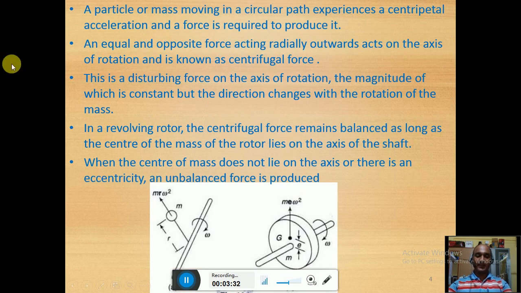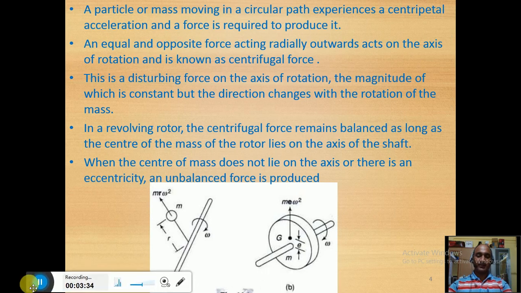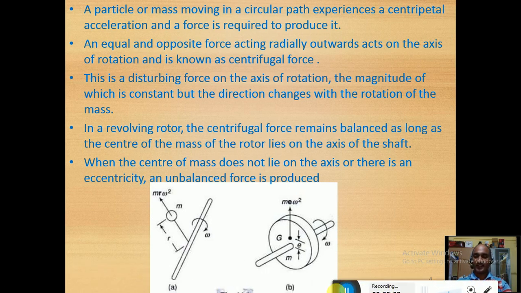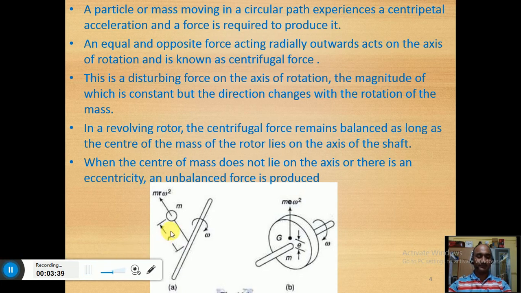Now this example explains the balancing properly. Suppose this is the shaft, and this rotor is mounted on it, and this shaft is running at a very high speed omega, let us assume.